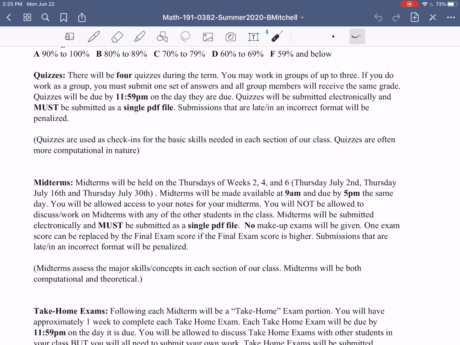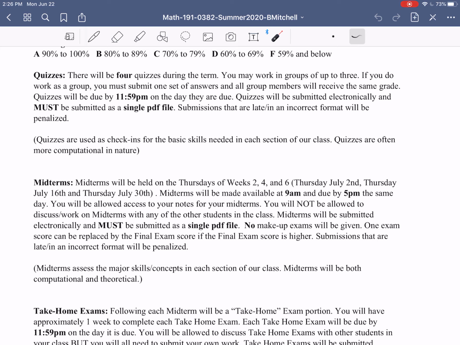When you're taking your midterms, you're going to be allowed access to your notes. Again, though, because there is sort of a time crunch, 9 a.m. to 5 p.m., only 8 hours to do the exam, I strongly recommend you organize and condense your notes. If we were taking this class in person, you would be allowed access to only a sheet of notes for your exams. Obviously, you don't have to be as extreme with that right now, but it's not a bad idea to do a lot of condensing before the exams, so that while you're working on questions and you want to reference something, you're not having to go through stacks of different notes. So you will be allowed access to your notes for your midterms.